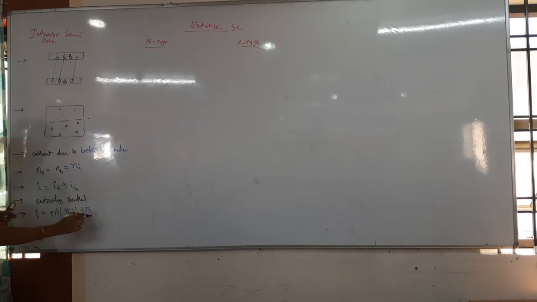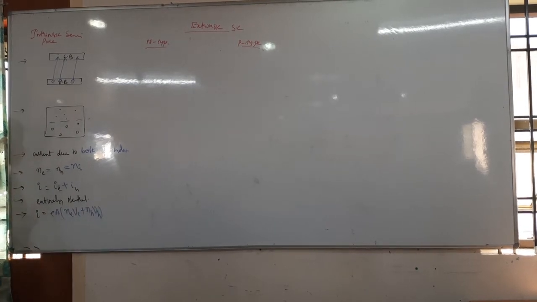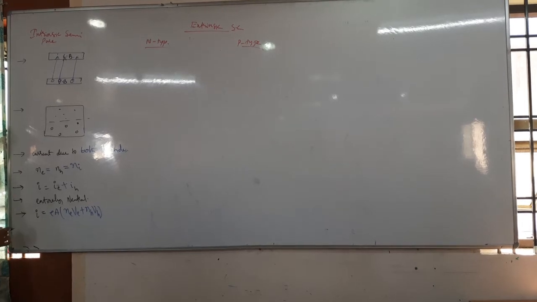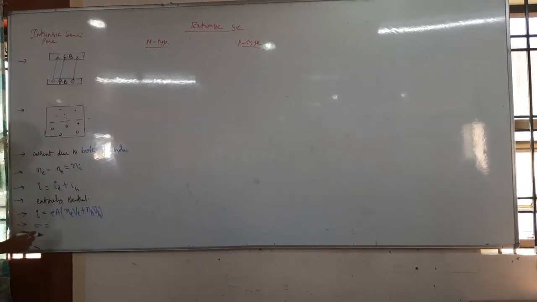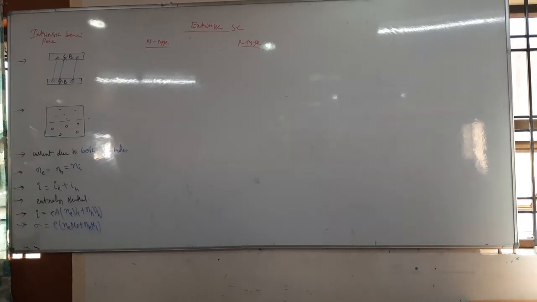NeVe plus NhVH. This is what we will get. After that, if you want the conductivity also, I can write that conductivity sigma is equal to e into Ne into mu e plus Nh into mu h. That is about the conductivity of the intrinsic semiconductor. This is about the entirely intrinsic semiconductor.